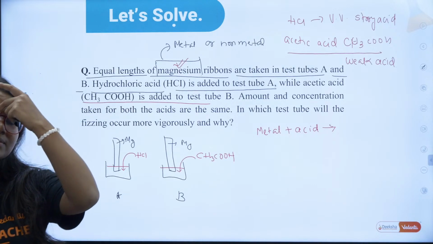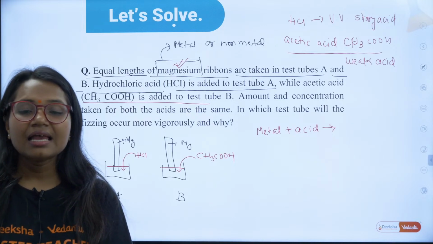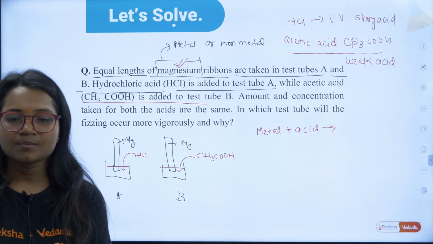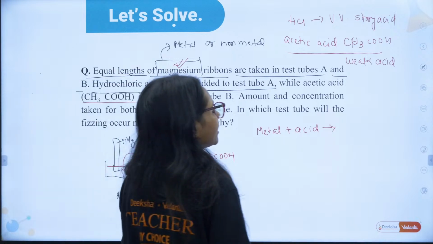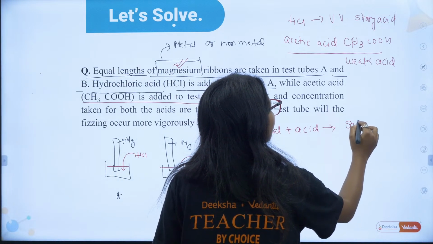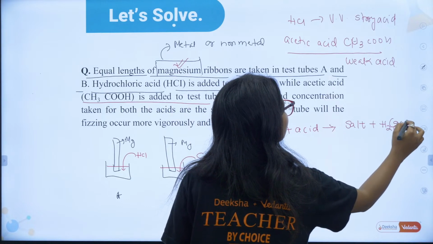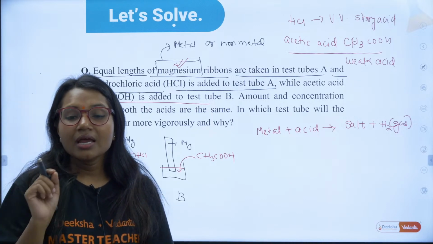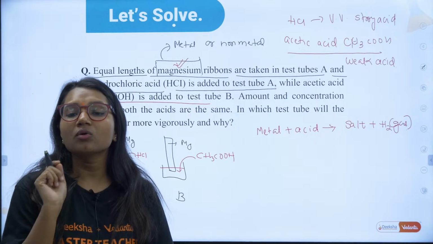Yes, Vaishnavi, absolutely correct. HCl is a stronger acid. Can you tell me, metal plus acid will give you what? What is the reaction? Metal plus acid will give you salt plus H2 gas. Yes, very good.